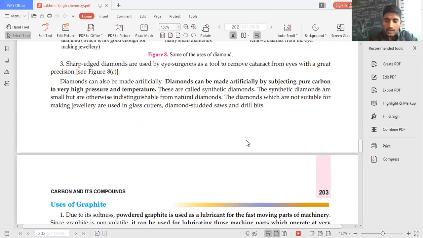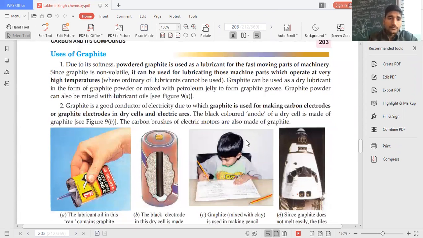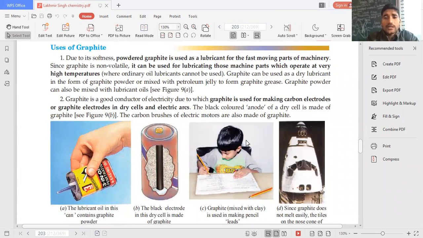Fine, let's go on. Use of graphite. Due to its softness, powdered graphite is used as a lubricant for fast moving parts of machinery, right? We also use it as a high temperature lubricant. It is used for lubricating those machines which operate at very high temperature because ordinary lubricants would burn there, right? Graphite can be used as a dry lubricant in the form of graphite powder, or mixed with petroleum jelly to form graphite grease. Graphite powder can also be mixed with other lubricant oils, okay.